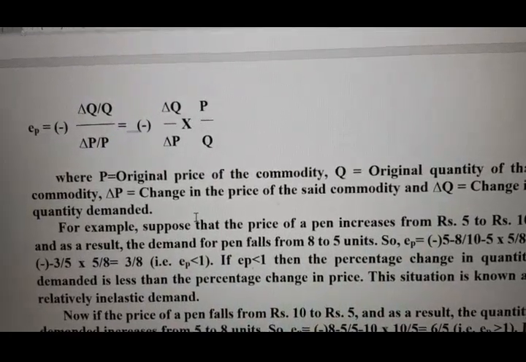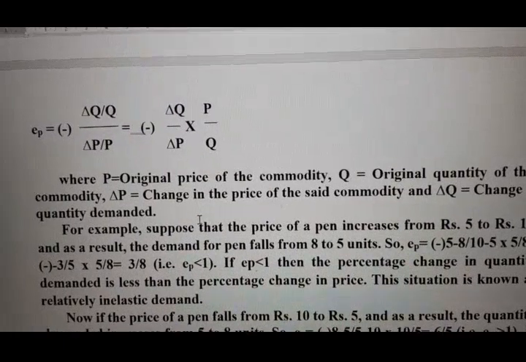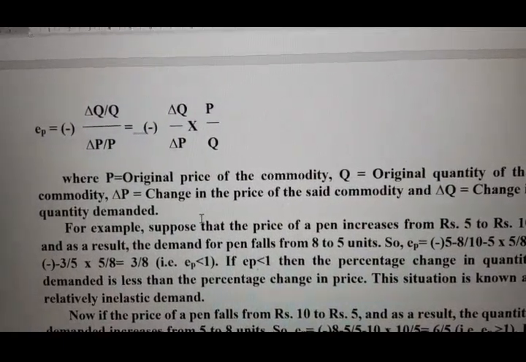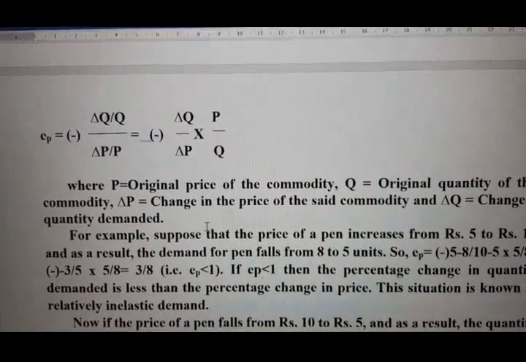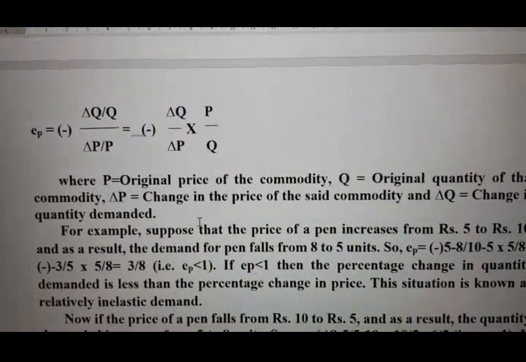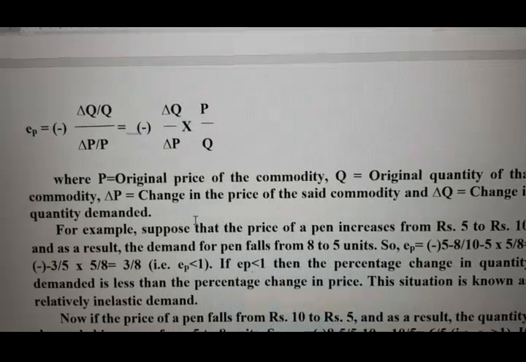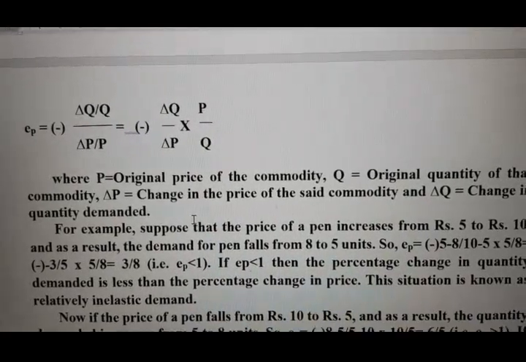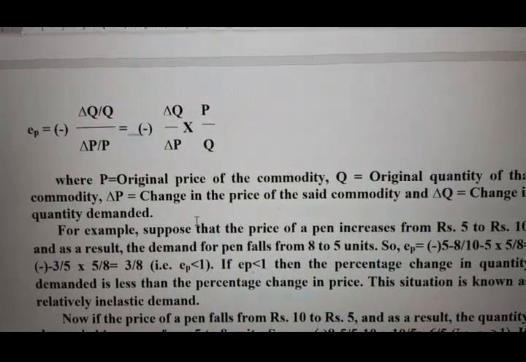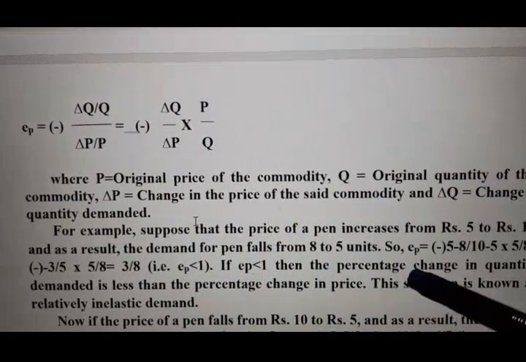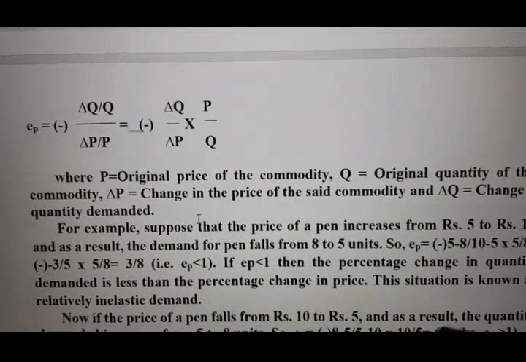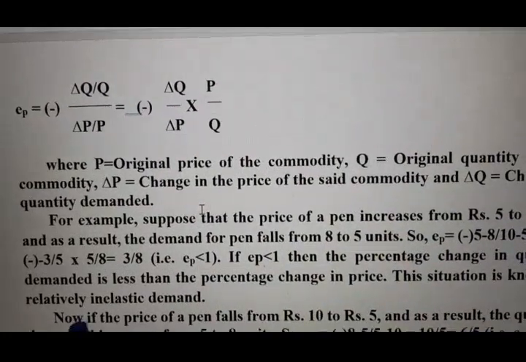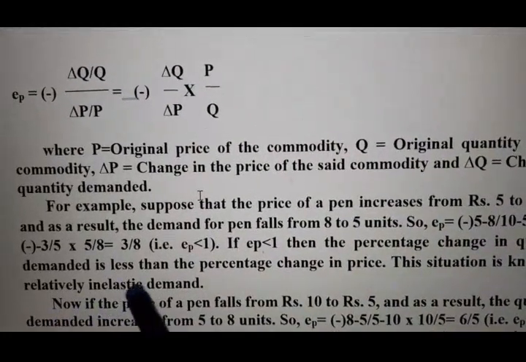No. You can reduce the consumption a little bit. That means in the case of salt also, your price elasticity of demand is less than 1. If the price of salt increases by 1%, demand for salt will fall, but by less than 1%. So that's why it's called relatively inelastic.